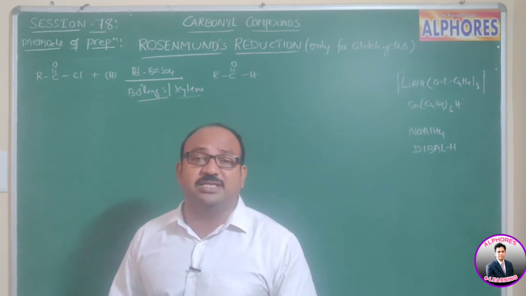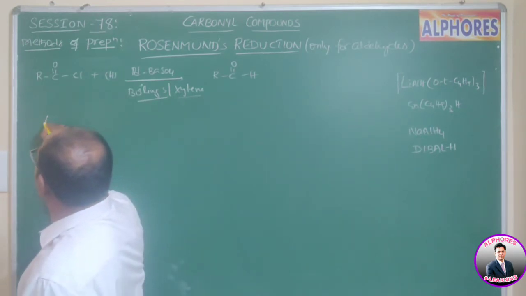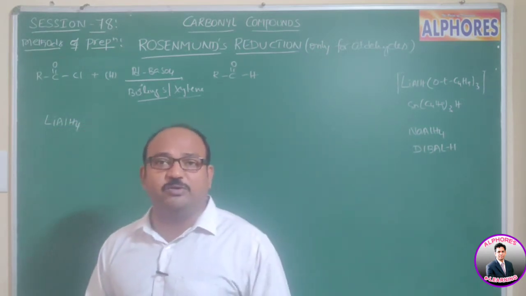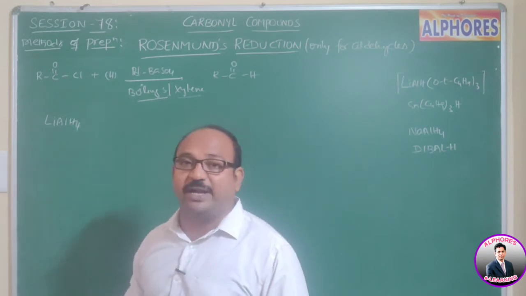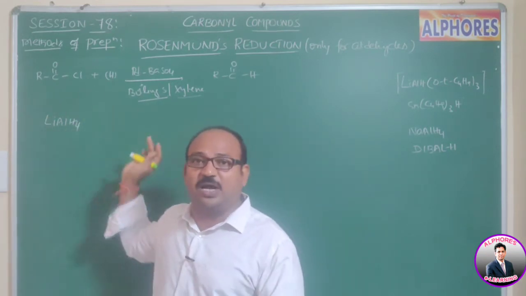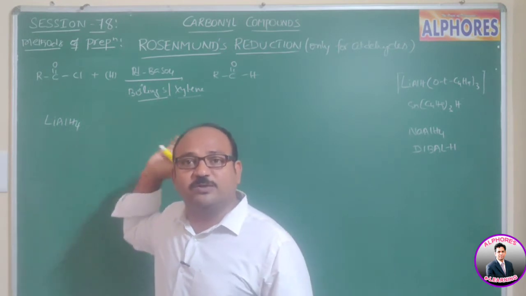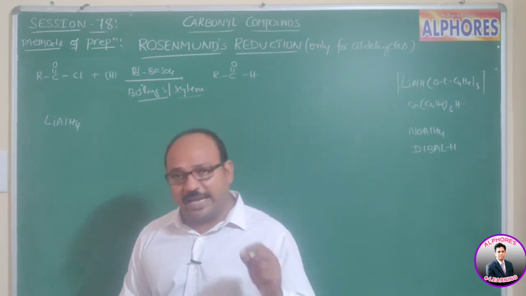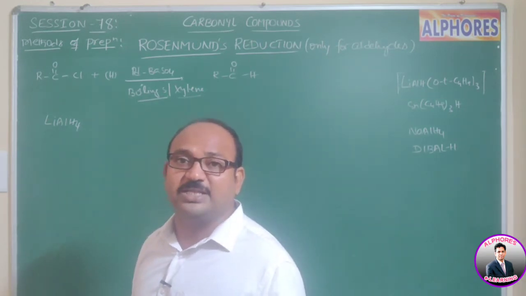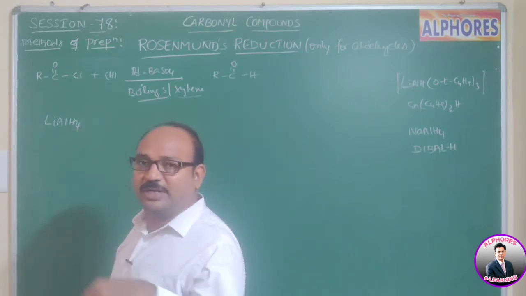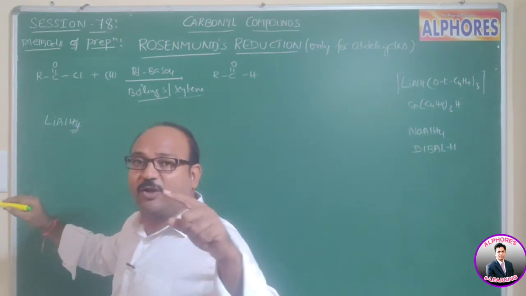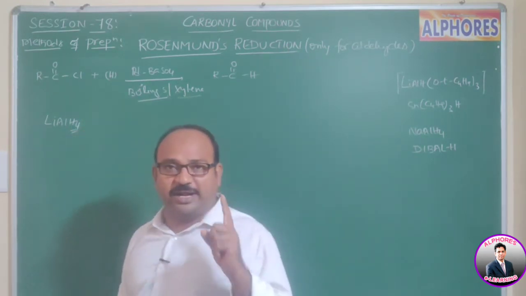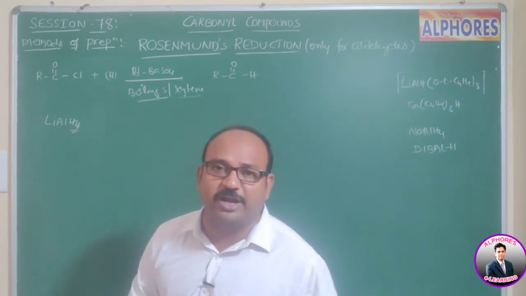So for a bulky reducing agent, for example, if we consider lithium aluminum hydride, this is a strong reducing agent, and if you use acid chloride, then what happens? The acid chloride is first reduced to aldehyde, and further the aldehyde is also reduced to alcohol. That's why we are not supposed to use lithium aluminum hydride. Hence, it is better to replace 3 of the 4 hydrogens with alkyl groups. In such a case, only one hydrogen will be there in this reagent and it acts as a controlled reducing agent.